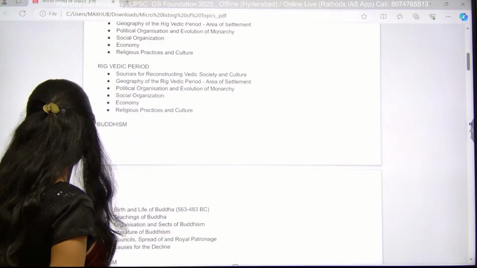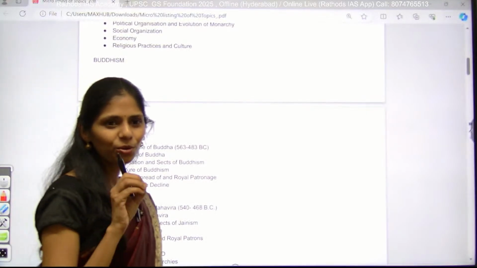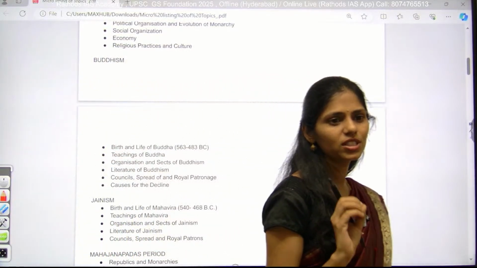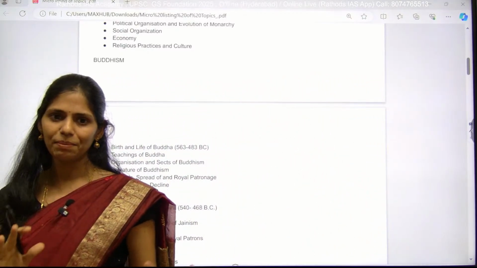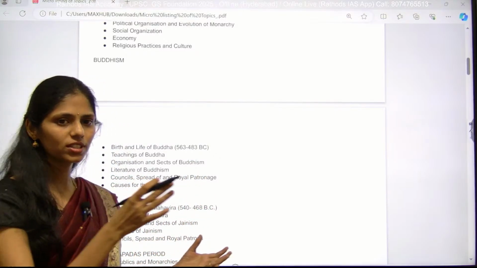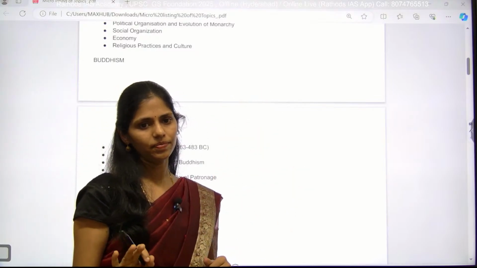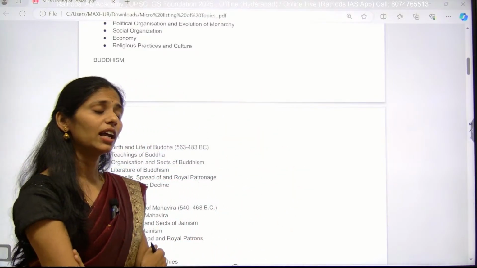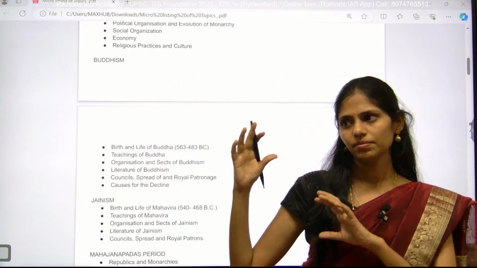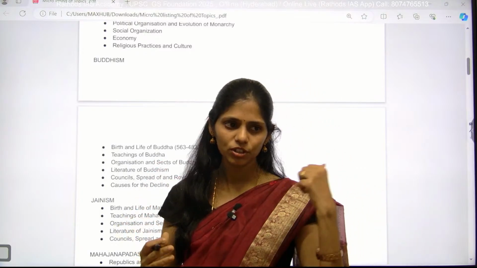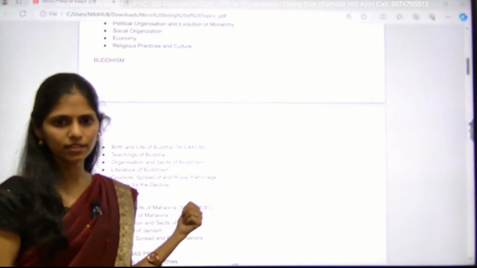Okay, and after this, one of the favorite areas of UPSC is Buddhism and Jainism. There will be no question paper without Buddhism and Jainism. Clear? Here you can do a comparative study of Jainism and Buddhism, as I said for the Vedic period, so that you can understand clearly. And one more thing, now UPSC is focusing on books, or some important authors of books related to Buddhism and Jainism. Even in 2022 there was one question regarding these books.